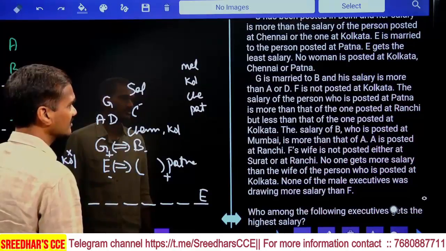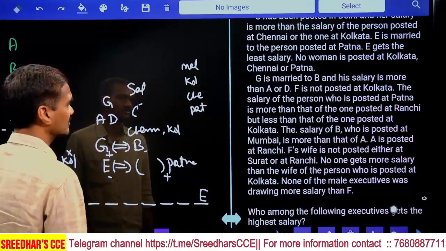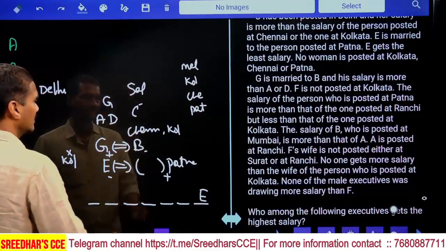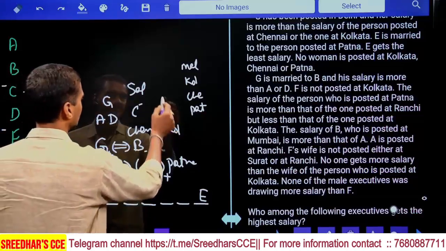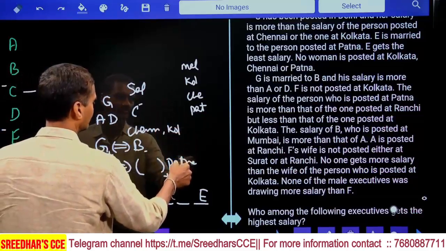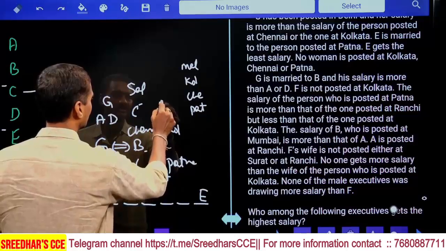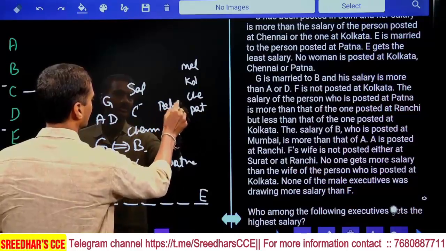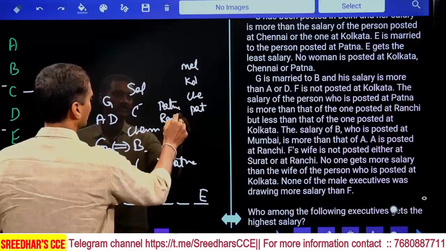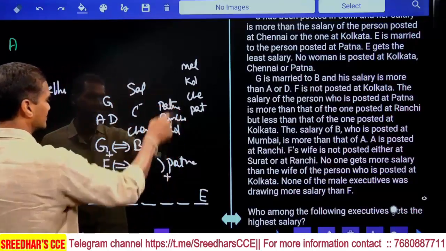And the salary of the person posted at Patna is more than the person posted at Ranchi. All these are related to salaries.